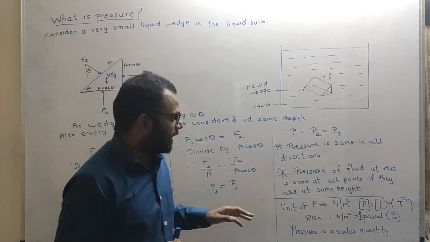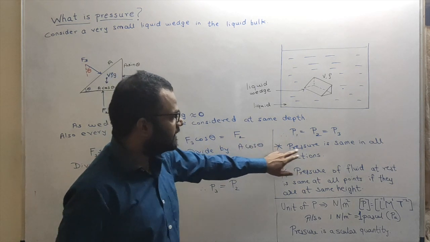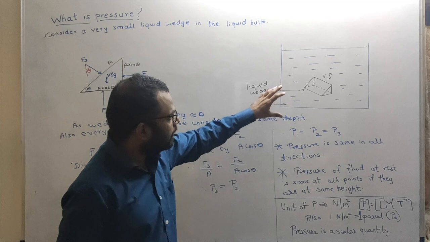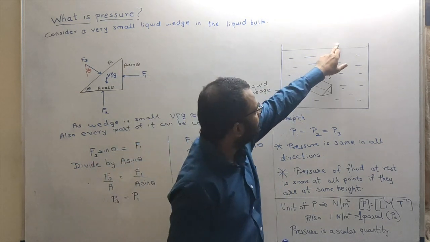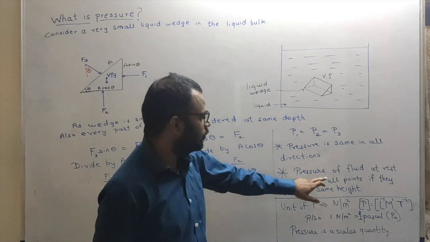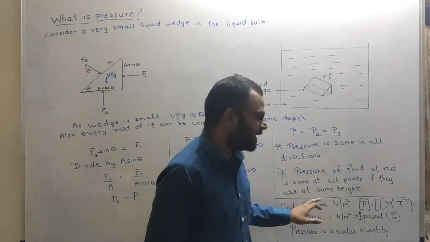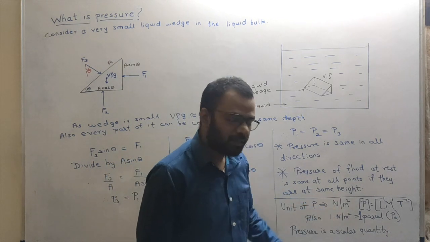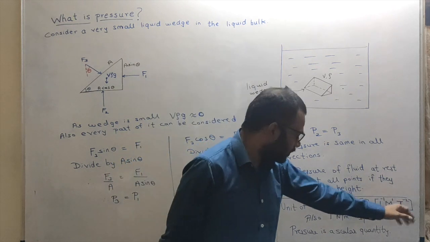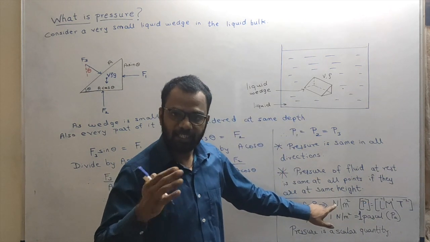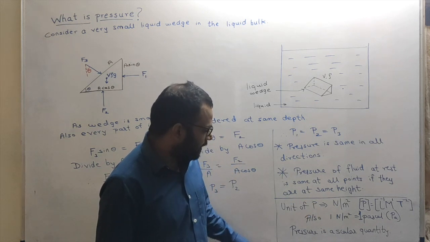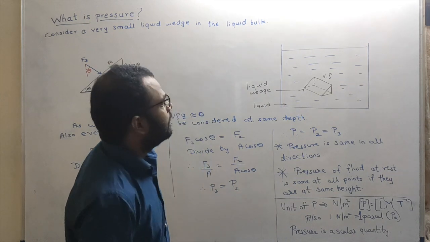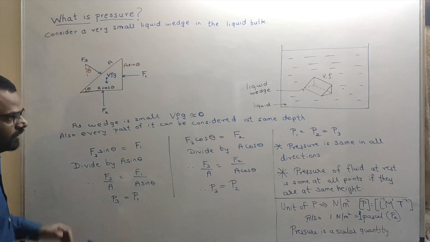Fine. So that is the thing that we have written over here. Pressure is same in all directions. Getting this? And also the entire wedge was at the same height from the surface. So pressure of fluid at rest is same at all points if they are at the same height. Fine. What will be the unit of pressure? It is nothing but Newton per meter square, and its dimensions can be easily found out by putting N as kg meters per second square. Right? Also 1 Newton per meter square is called 1 Pascal.